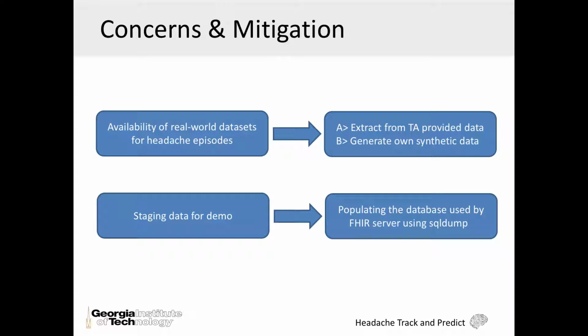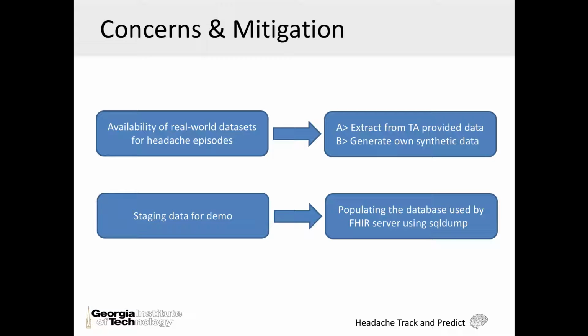On the concerns side, our main concern is availability of real-world datasets for headache episodes. Our strategy to mitigate this concern is two-pronged. Our TA provided us with a dataset that was generated synthetically, and we were able to extract observation objects relevant to us. Secondly, we are generating our own synthetic observation data to complement the previous set.